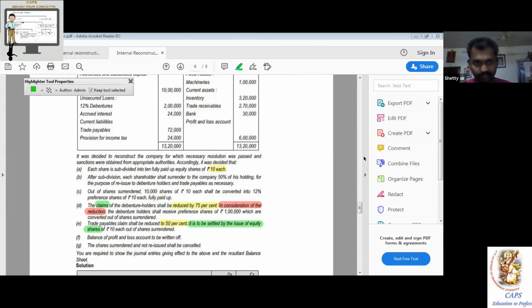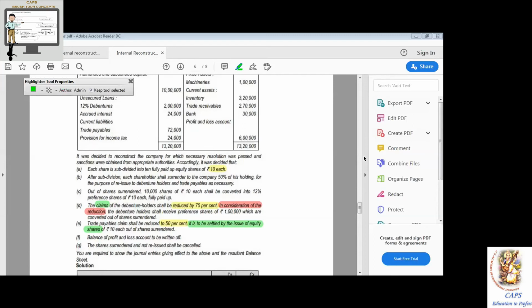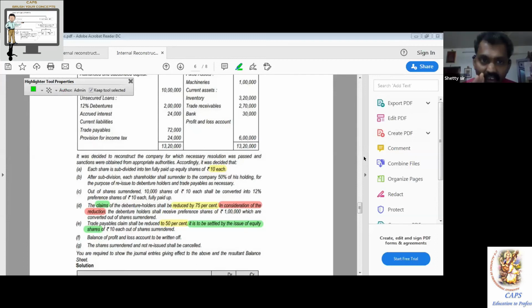Now, a very important question I'll ask you. It is to be settled by issue of equity shares. Are they talking about M? Are they talking about N? All of you chat now. If you say 36,000, I will not understand. So now I have clarity. This is the beauty of understanding. Go for the working notes. Are they talking about M or N? Nishita: M, N, N, N, M, M. Very good, great. All of you type, all of you chat.